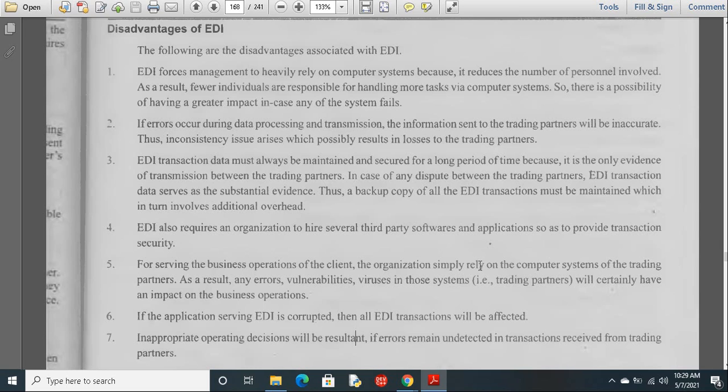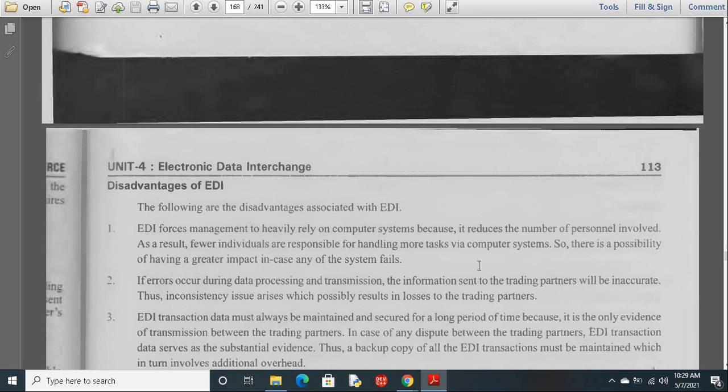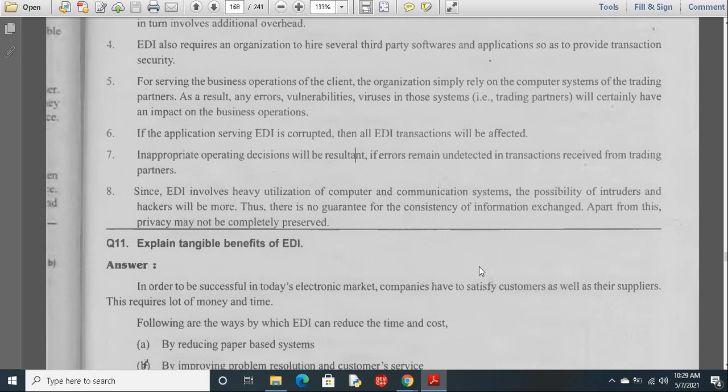So whenever the term electronic information or electronic transmission comes into the picture, obviously we'll have a chance of hackers and intruders who can steal the data in between the transmission. So there are these possibilities whenever we are using any electronic devices. So it is very important to provide proper security mechanisms and to install proper firewalls whenever we are having this electronic communication. So this is another disadvantage, the list of disadvantages that we have with EDI, electronic data interchange.